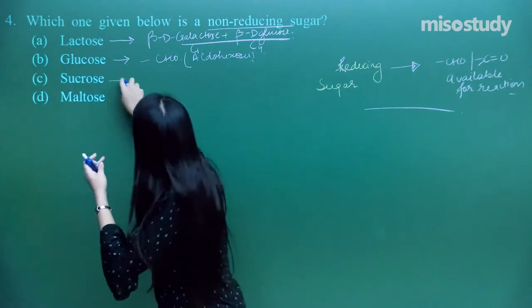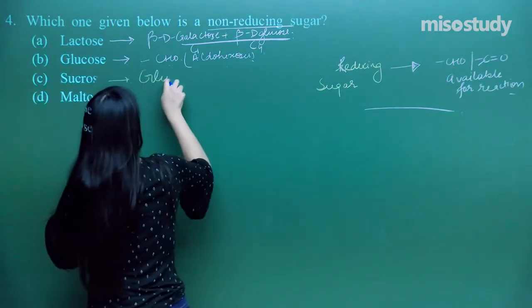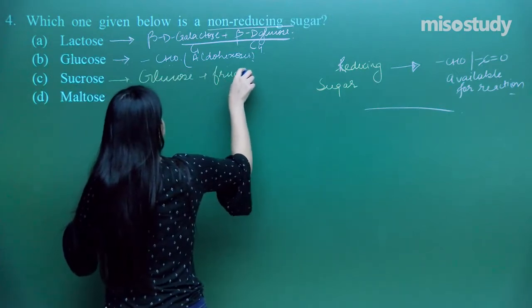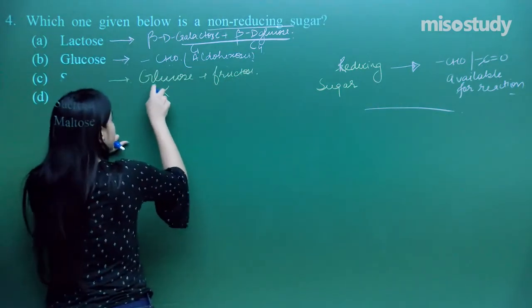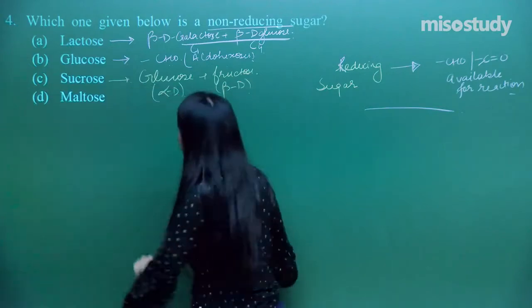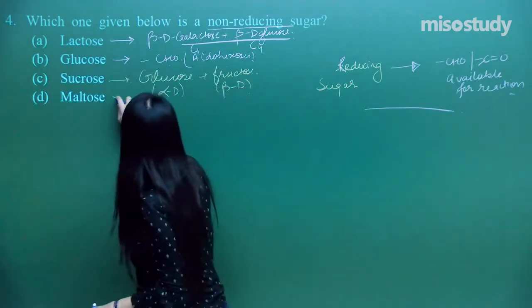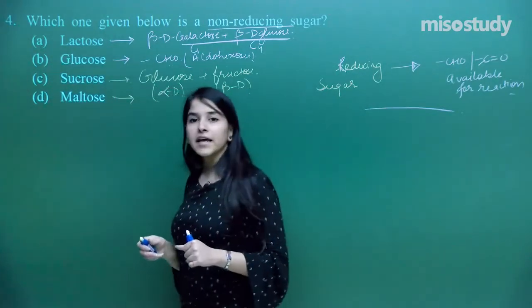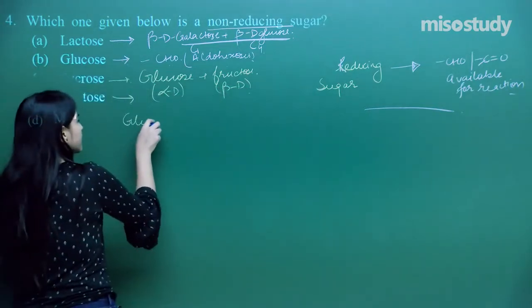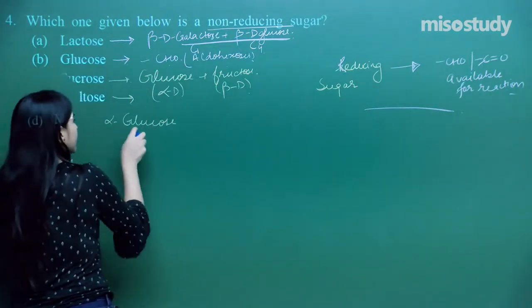Now in the sucrose what do we have? We have got glucose plus fructose. And glucose here is alpha D, and it is beta D fructose. What is maltose? Maltose is again actually having linkages like it is glucose. What is alpha glucose?